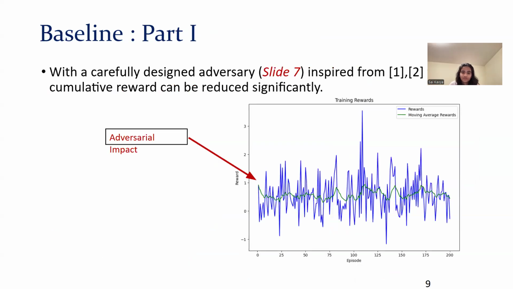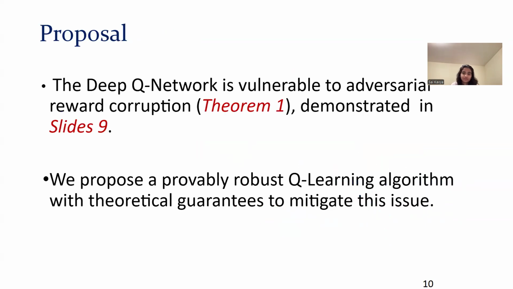In the baseline, which Rajesh already covered, we saw an increasing trend in the reward, and the adversarial impact has literally decreased the trend. Basically, the adversary is just flipping the reward in some sense. For example, if the agent was going to get 3, the adversary proposes -3. So even this attack, for a very small fraction of time, can be catastrophic and things can be very bad. As we can see from the graph, it's trending down.